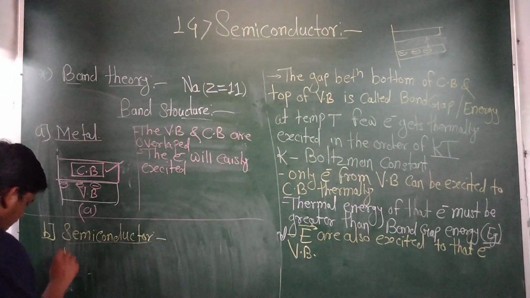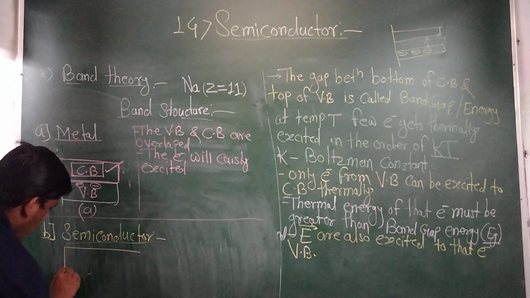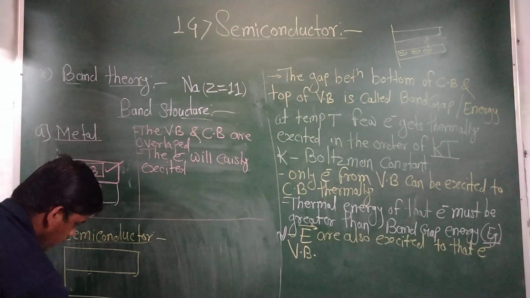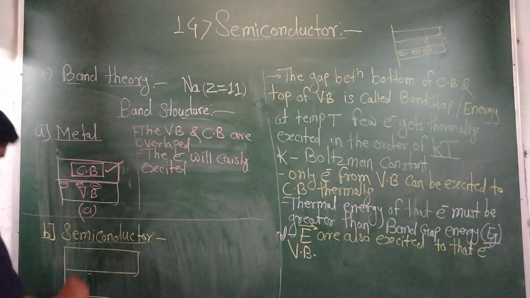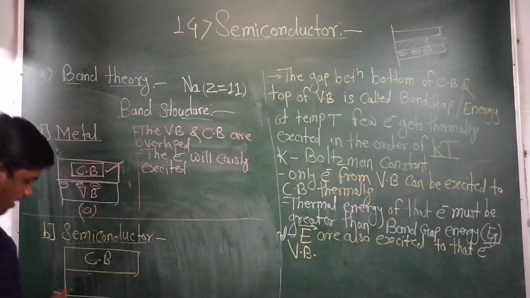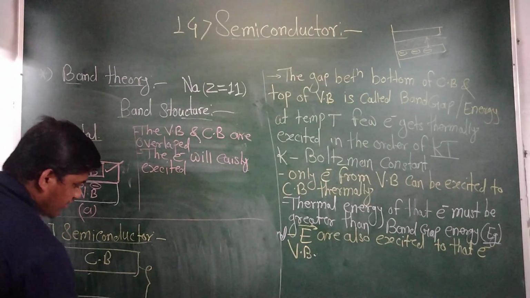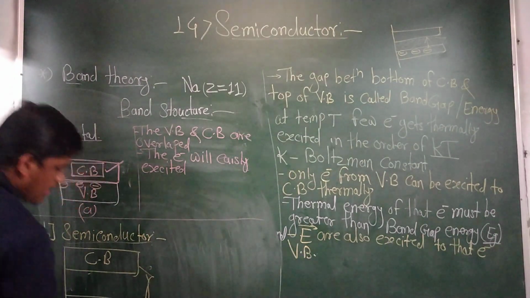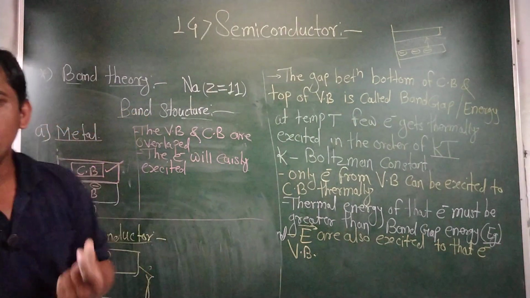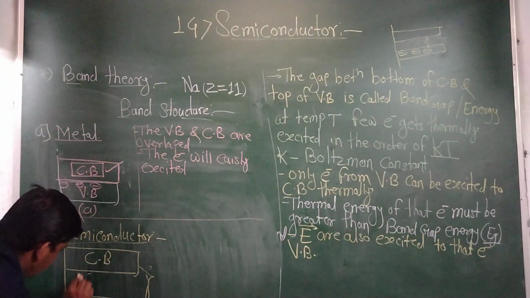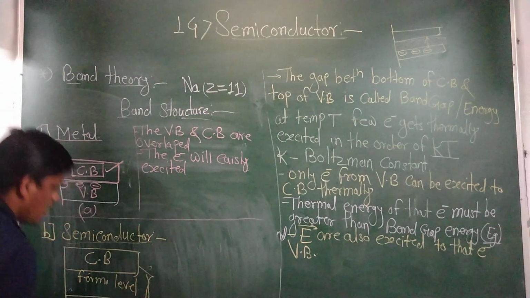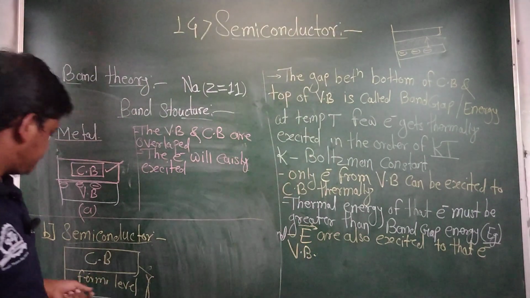I will draw a diagram here. This is the conduction band, CB, and this is the valence band, VB. Some energy gap is present here, that is the Fermi level gap.